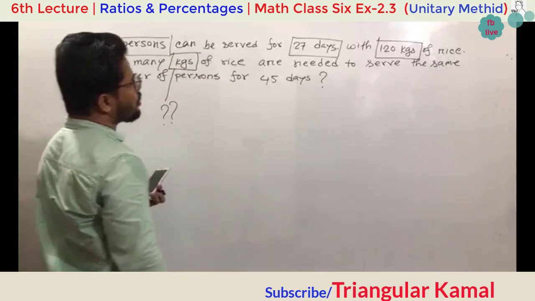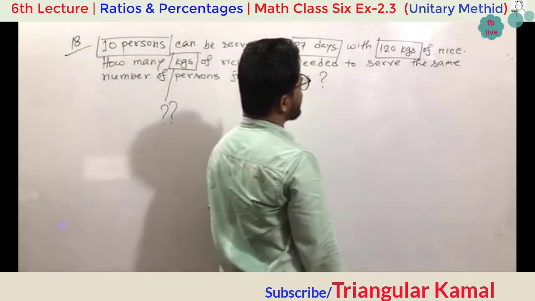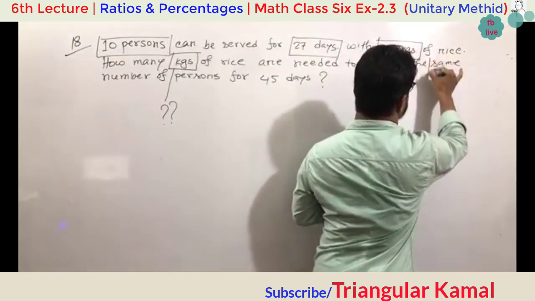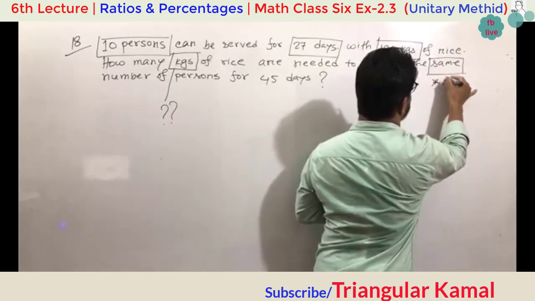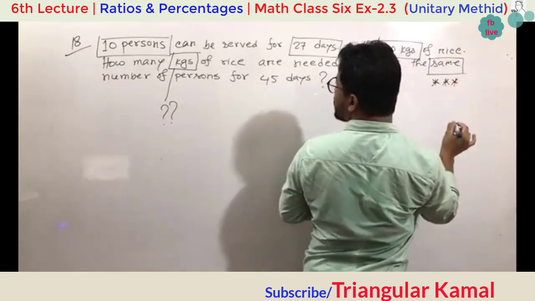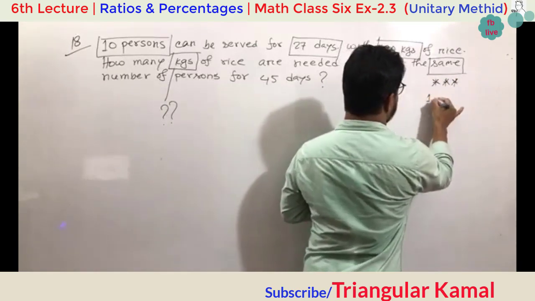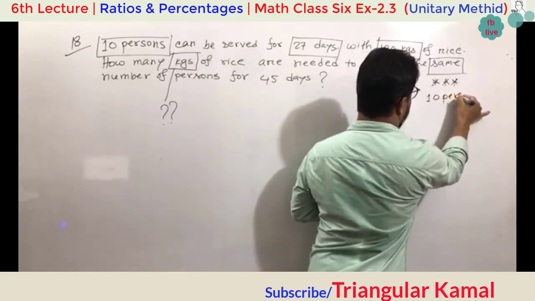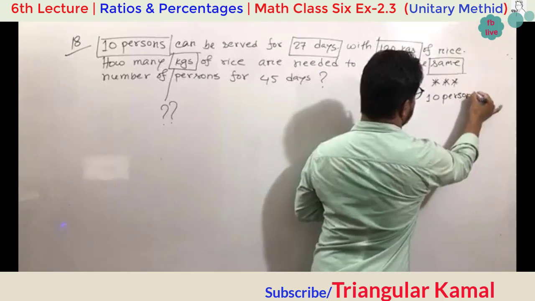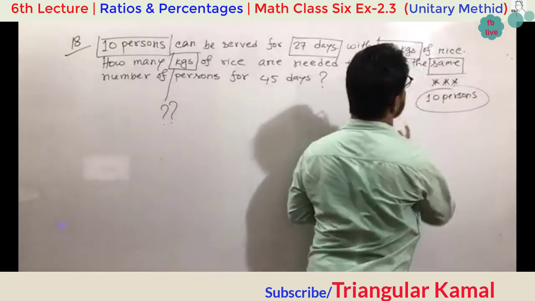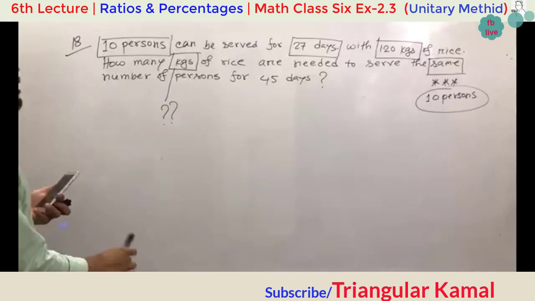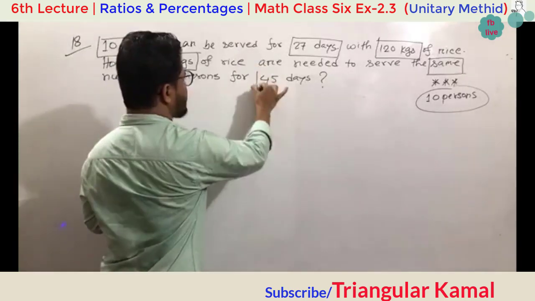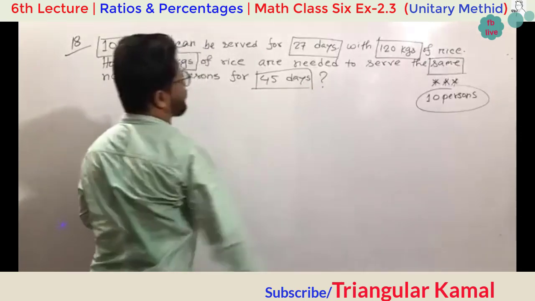How many kgs of rice are needed to serve the same number of persons? Same number of persons indicates the 10 persons, because this information gives you the same number of persons, for the final information of 45 days.